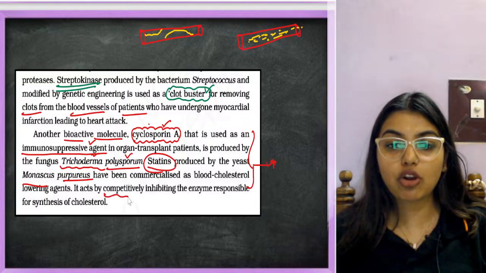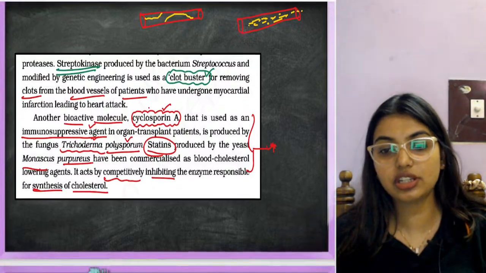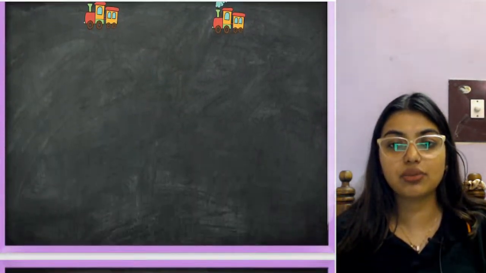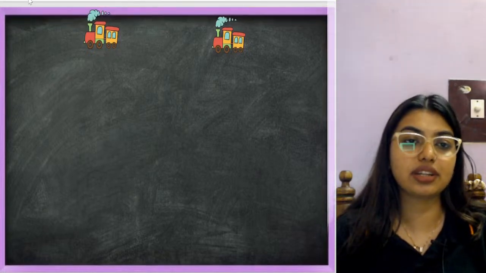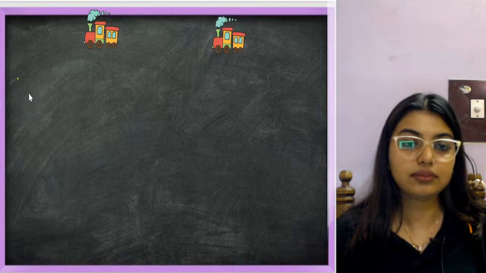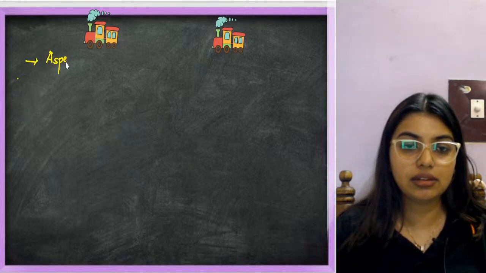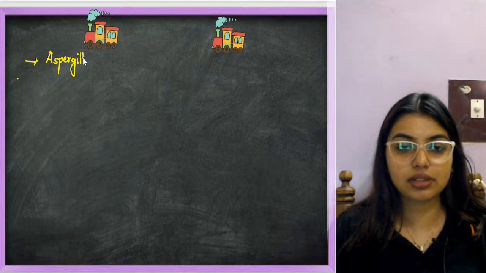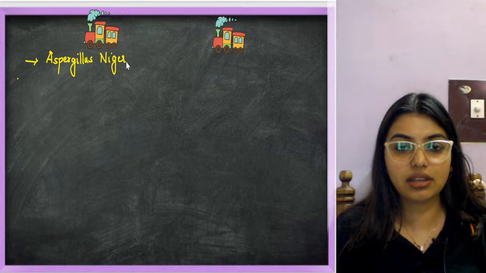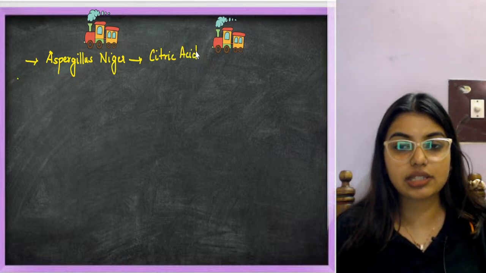It acts by competitively inhibiting the enzyme responsible for the synthesis of cholesterol. Clear or not? Now we have to write all this. So much we have to write. Ready? Chalo. So students, the first thing is Aspergillus niger. It is going to give citric acid. This is a very important question. Citric acid.